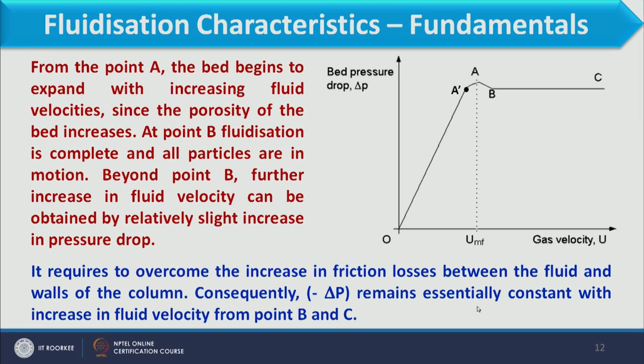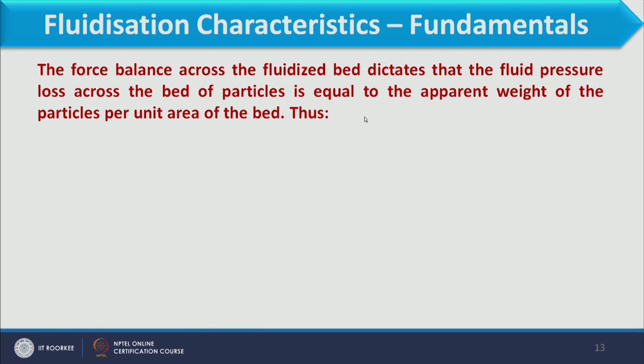So this is the whole profile for pressure drop as well as fluid velocity, and we can draw this graph with the experimental data, and then we can calculate the minimum fluidization velocity experimentally. The force balance across the fluidized bed dictates that the fluid pressure loss across the bed of particles is equal to the apparent weight of the particles per unit area of the bed.